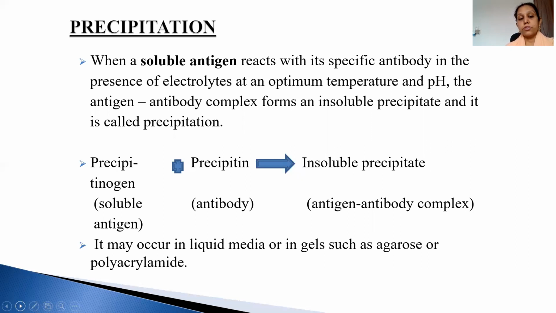So the precipitinogen, that is the soluble antigen, combines with the precipitin, that is the antibody, and forms an insoluble precipitate, that is the antigen antibody complex. It may occur in liquid or gel media.